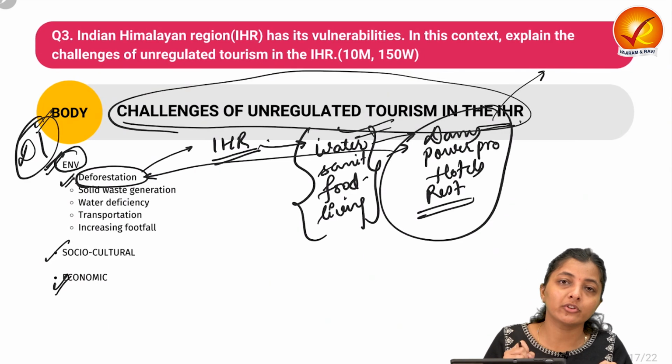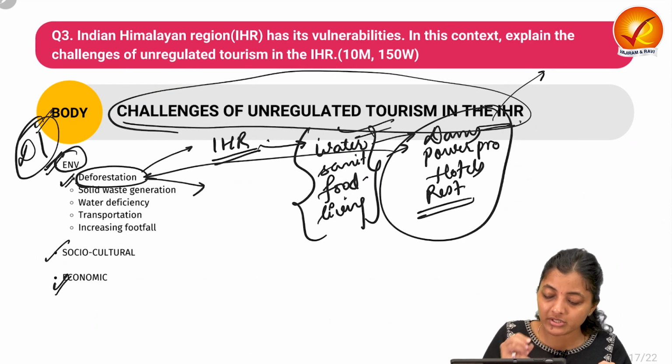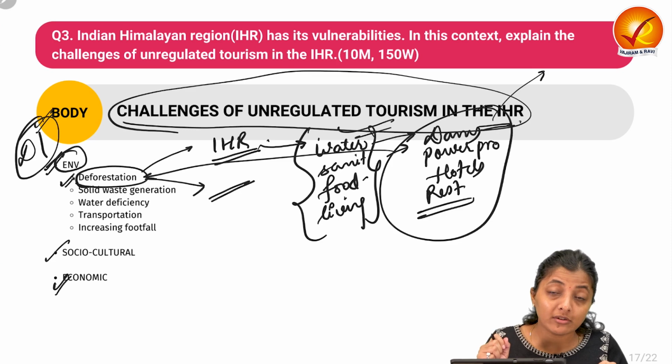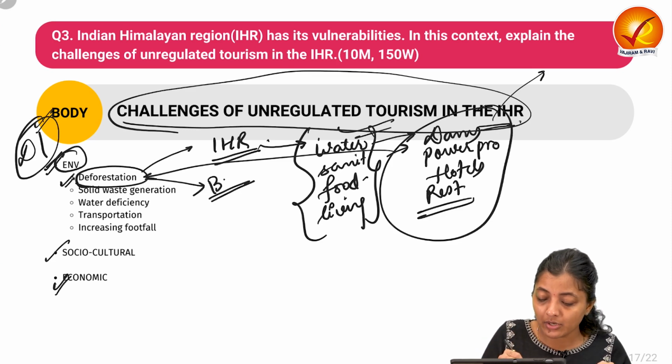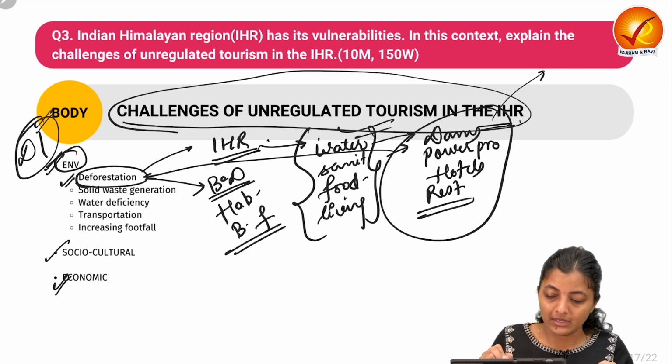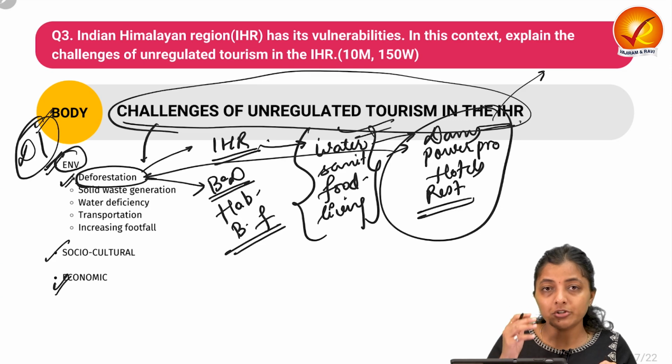That leads to deforestation. And when deforestation happens, it means the removal of species of flora and fauna. It means biodiversity loss, habitat loss, and habitat fragmentation. So these are some challenges related to the environment.